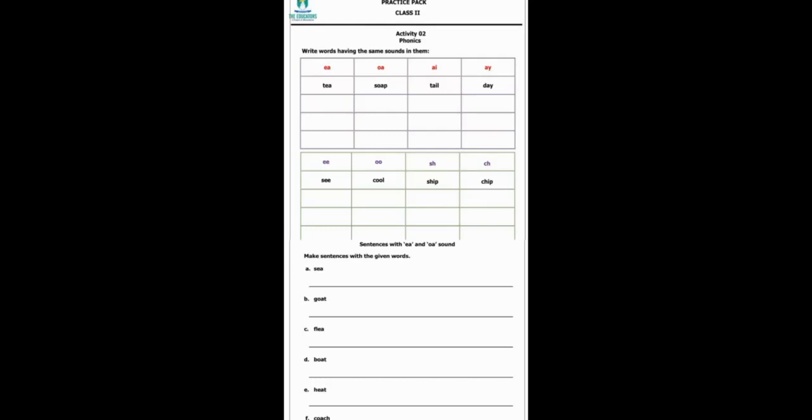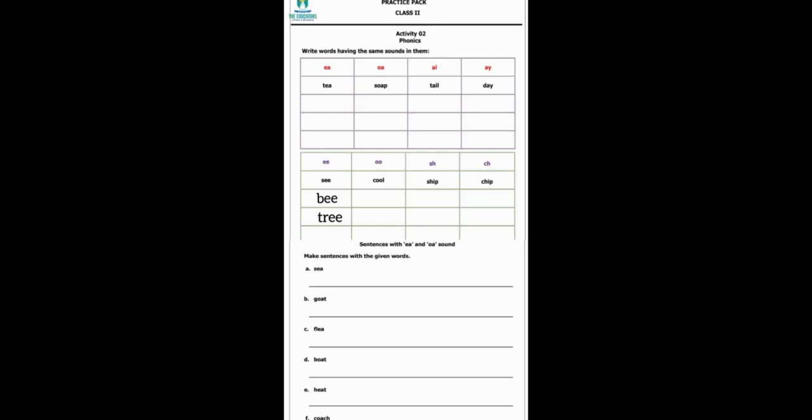It is sea. If we combine S sound with E, it becomes sea. Yes, the same way. The second word is bee. If we combine B sound with E, it becomes bee. Next is tree.